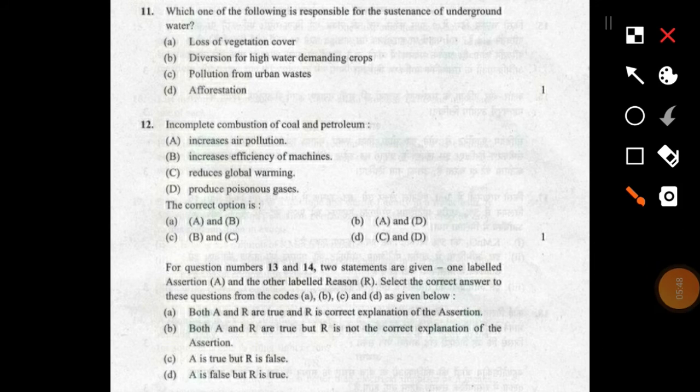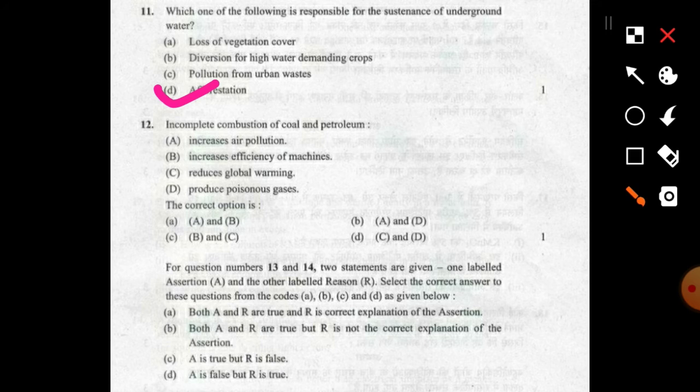Question number 11 is, which one of the following is responsible for the subsistence of underground water? So the answer for this question will be afforestation. Afforestation means increase of trees, and also it will replenish the underground water.